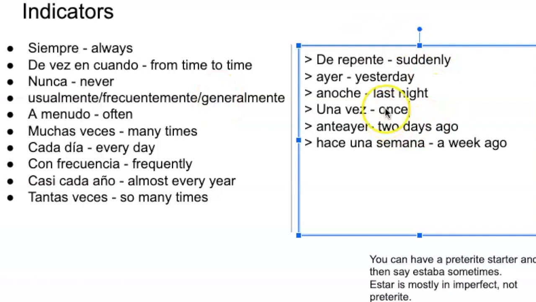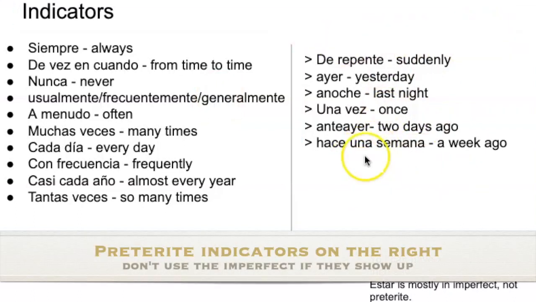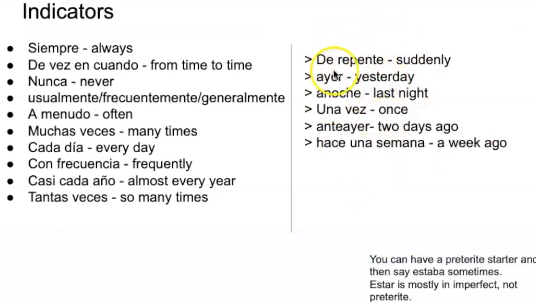So here are the preterite versions of it. This is what you should avoid. So evita. Evitar, to avoid. So de repente, suddenly. Ayer, yesterday. Obviously, all these are specific times, so one specific thing that happened. This is just kind of in general in the past. This is one specific thing.